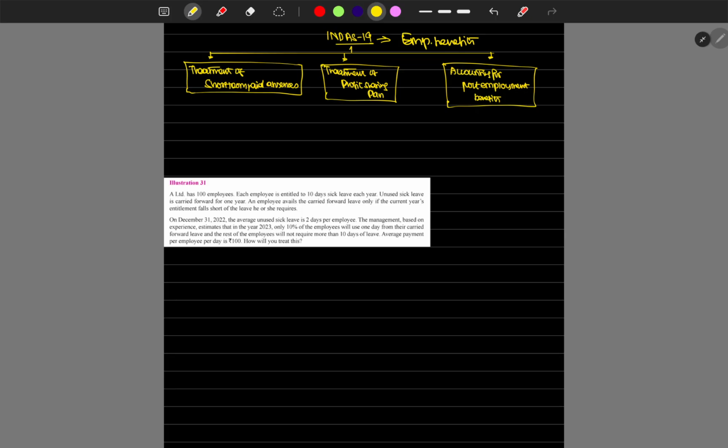And these employee benefits, we can term as short-term benefits, profit sharing benefits, or post-employment benefits. So we can term them short-term, profit sharing, and post-employment, which can be the long-term benefits, and it covers the defined benefit plan and the defined contribution plan.